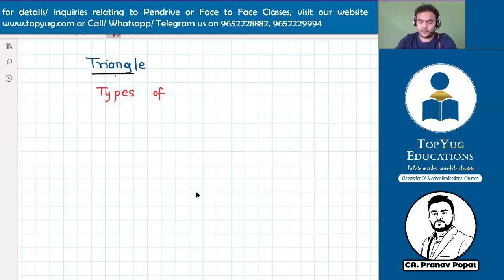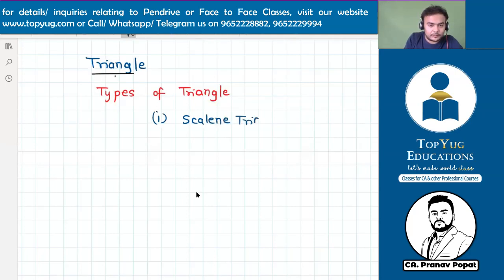Okay. Types of triangle. First is the scalene triangle. Sir, what is a scalene triangle? A triangle in which the lengths of all the sides are different.